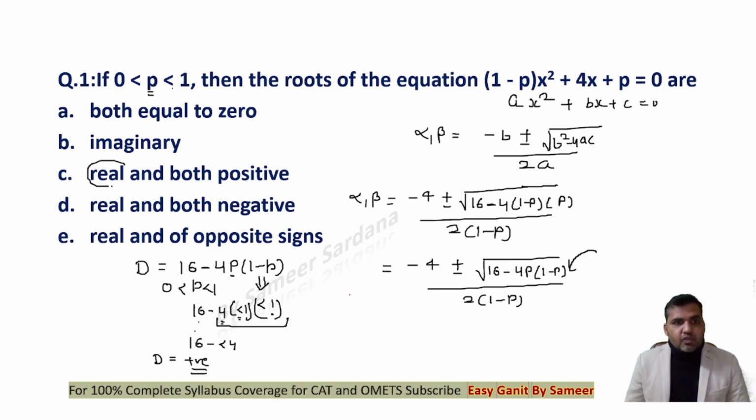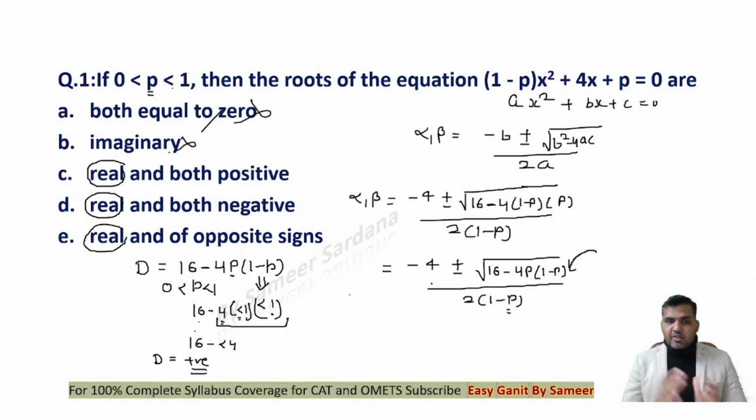So my answer will be either C or D or E. Are the roots equal to 0? No, they are not equal to 0. You can see that, right? P is not equal to 1. P is greater than 0 and less than 1. So this option is straight away eliminated. And the roots are also not imaginary. This is also eliminated because my discriminant is positive. Now I need to check whether the roots are both positive, both negative, or of opposite sign. This is something I need to verify now.